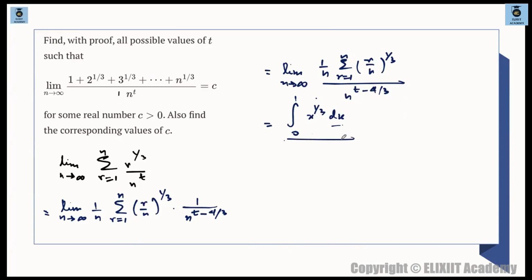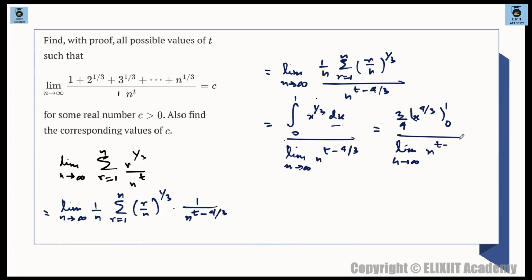और फिर नीचे जो भी है, whatever we are having, नीचे we are having limit n tends to infinity n to the power of t minus 4 by 3. ये चीज आ रहा है. ऊपर वाला सॉल्व करोगे तो we will be getting 1 by 3 plus 1 माने x to the power of 4 by 3 and 3 by 4 will come down. X to the power of 4 by 3. Range goes from 0 to 1 और नीचे आएगा limit n tends to infinity whatever n to the power of t minus 4 by 3. ऊपर वाला पार्ट जो आएगा that will become 3 by 4. ये तो 3 by 4 ही आएगा और 3 by 4 divided by something like limit n tends to infinity.